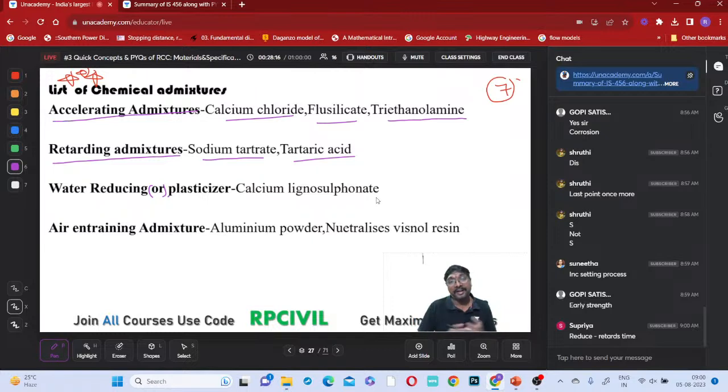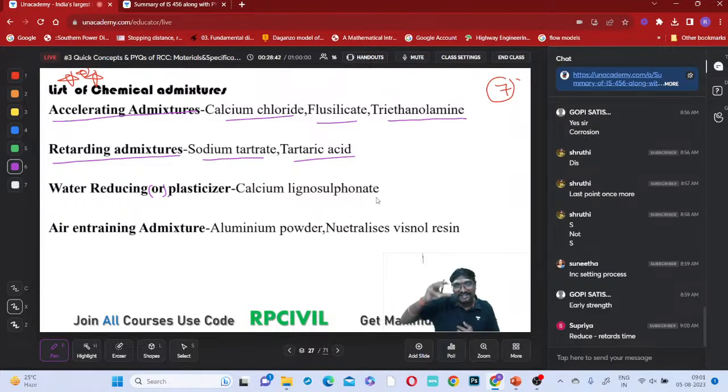Especially in RMC, ready mix concrete plants. The plant may be 100 kilometers from your site, and you cannot mix this much concrete manually. You have to bring it from the ready mix concrete plant. While transporting this concrete over 20, 50 or 100 kilometers, it should not get set.